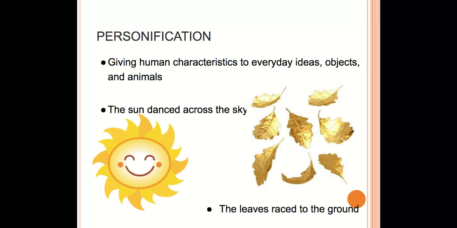Personification. Personification gives human characteristics to everyday ideas, objects, and animals. For example, the sun danced across the sky. Can a sun actually dance? No, that's a human trait. So that would be an example of personification. I gave that human characteristic to the sun. The leaves raced to the ground. Can leaves actually race one another? No, that again would be a human characteristic given to those leaves. So those would be examples of personification.